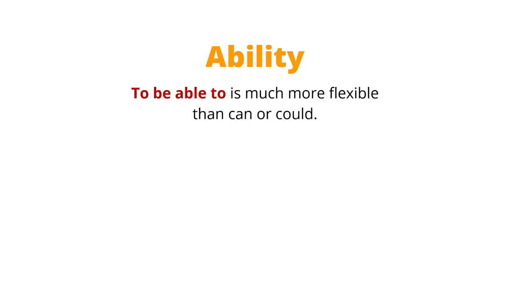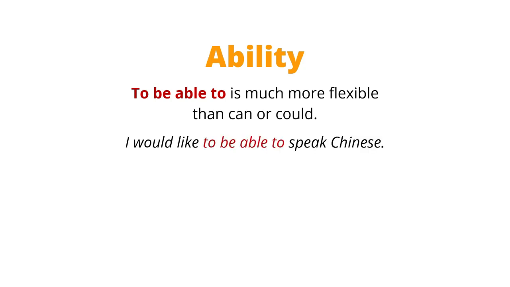To be able to, remember, is much more flexible than can or could, so it is very useful to remember the expression to be able to. For example, I would like to be able to speak Chinese. Now, when you use I would like, it's always followed by a to infinitive. I would like to go to China. I would like to fly to the moon.